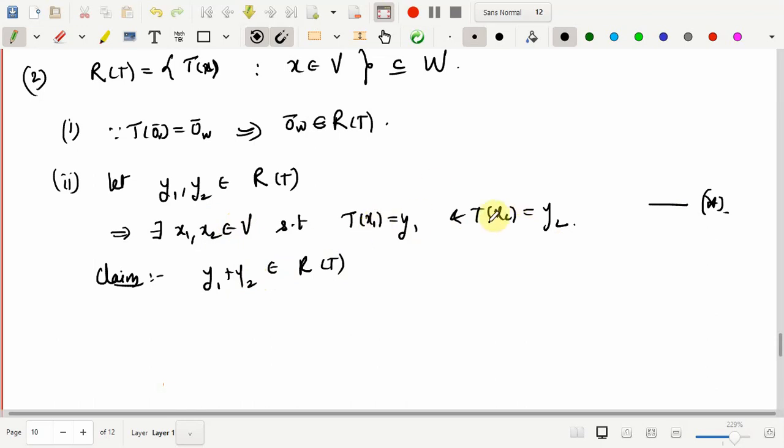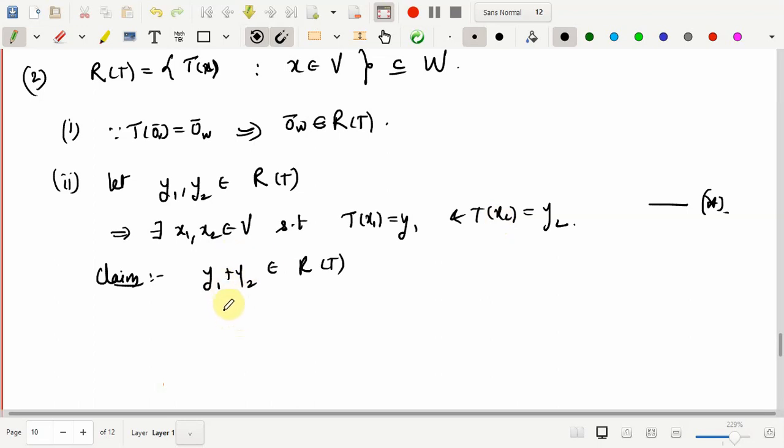You know that T of x1 plus T of x2 will give me y1 plus y2, but is that the image of some point? Through the first condition of linear transformation, it is T of x1 plus x2, and that's why we see that x1 plus x2 is the required preimage point of y1 plus y2.